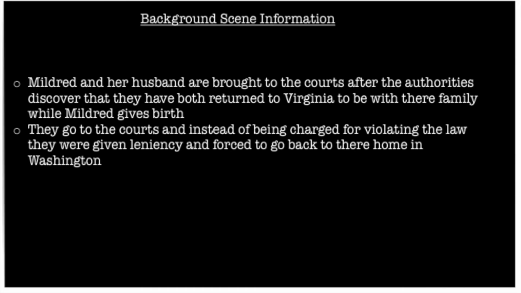Some background information focuses on how Mildred goes to Virginia in order to give birth to her first child. However, authorities become notified about this and thereby force Mildred and her husband to go back to Washington, where Mildred must accept that she has to raise her family away from her own.